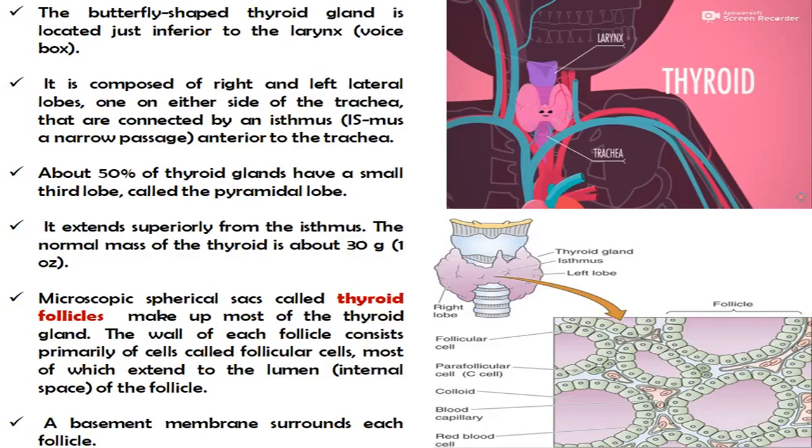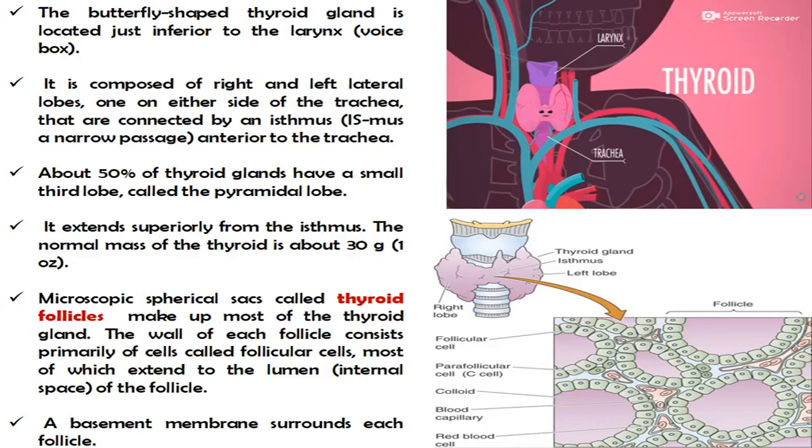It is composed of right and left lateral lobes, one on either side of the trachea, that are connected by an isthmus anterior to the trachea. About 50% of thyroid glands have a small third lobe called the pyramidal lobe. It extends superiorly from the isthmus.